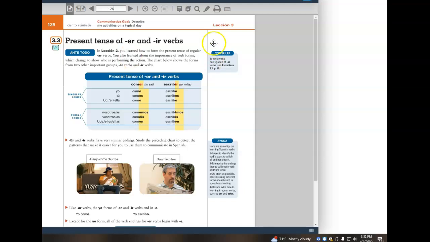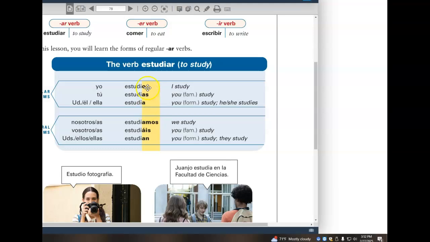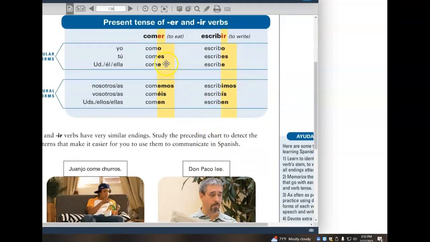right here, where we talked about the regular present tense endings of ER and IR verbs, how ER and IR verbs have conjugation endings just as AR verbs do. We looked at AR verbs on page 78 in the first semester. O, as, a, amos, an are the regular conjugation endings in the present tense for AR verbs. ER and IR verbs have similar endings, just switching out the A in o, as, a, amos, an for an E.